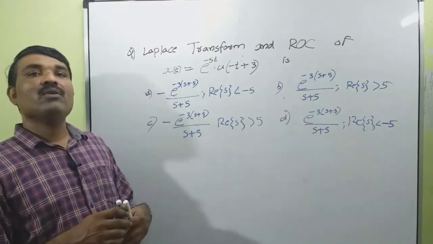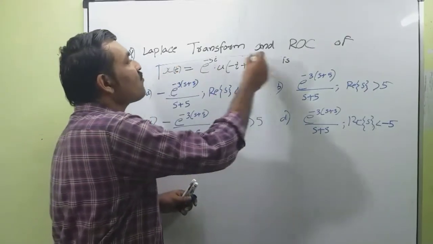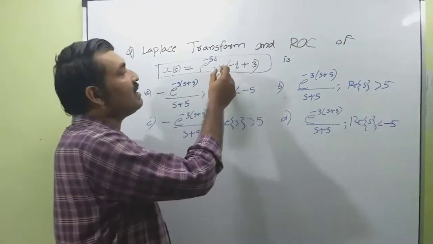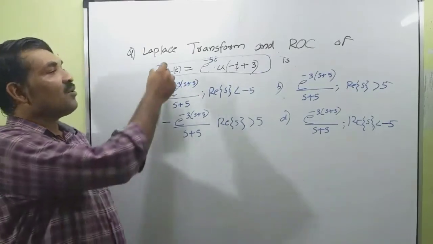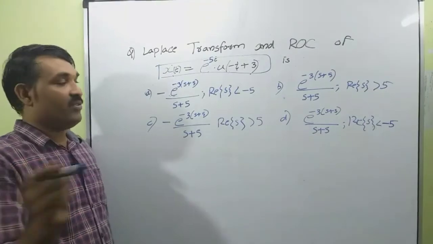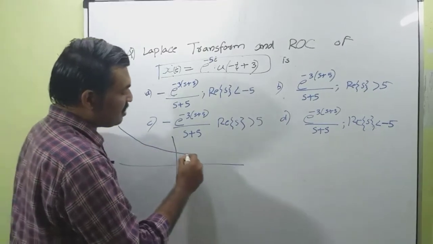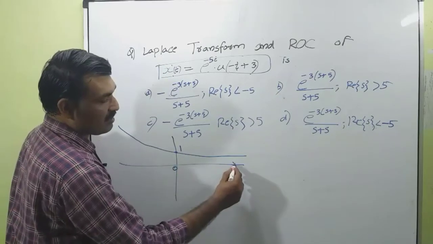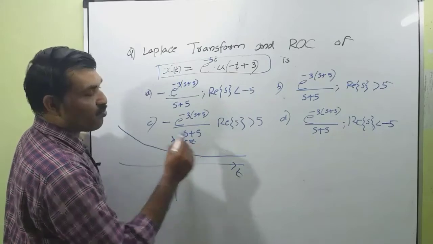Okay. Now we want to find the Laplace transform and region of convergence of the signal x(t) equal to e raised to minus 5t into u(minus t plus 3). Okay. Now we can draw the signal. First I am going to draw the signal e raised to minus 5t. So e raised to minus 5t is an exponentially decaying signal. The value at t equal to 0 is 1. This is against t. This is our signal e raised to minus 5t.